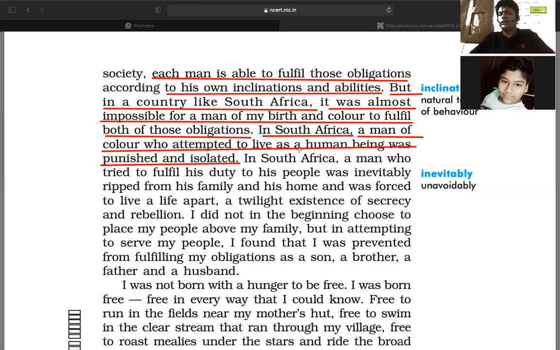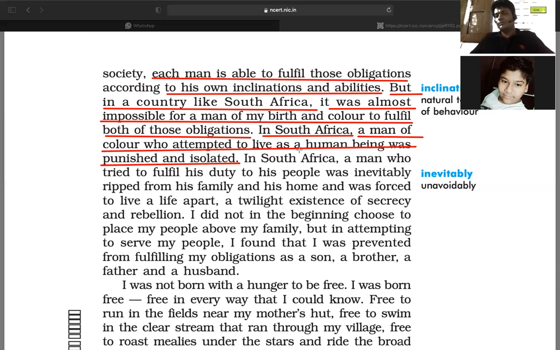Sir, why can't a person born like Nelson Mandela, who is black, fulfill both of the obligations? Did you not see that the author pointed out from the beginning? In a country like South Africa, what do you find? The apartheid system, yes or no?